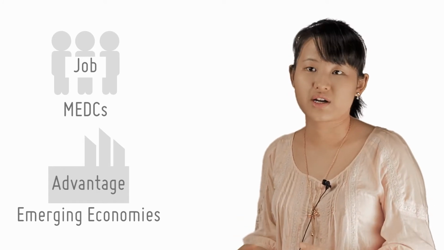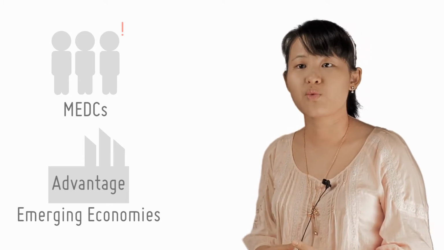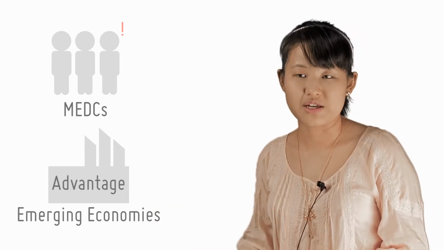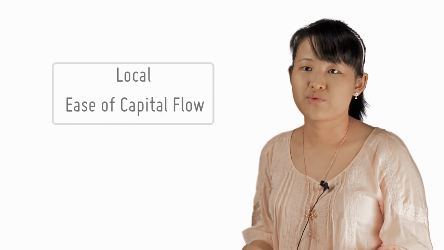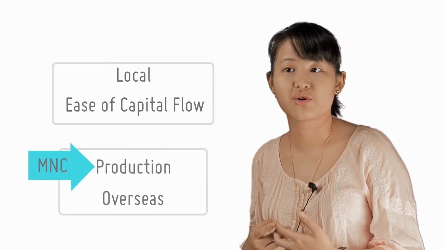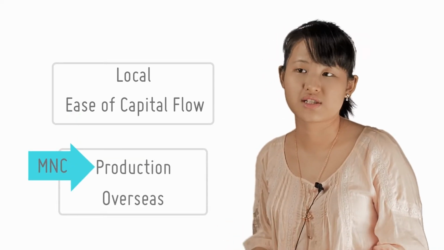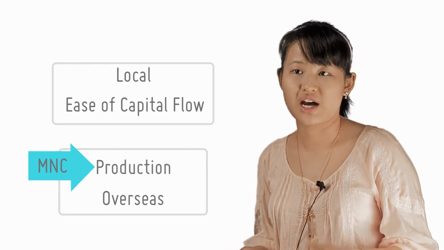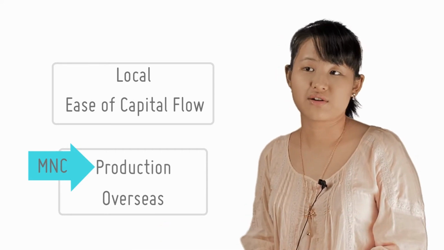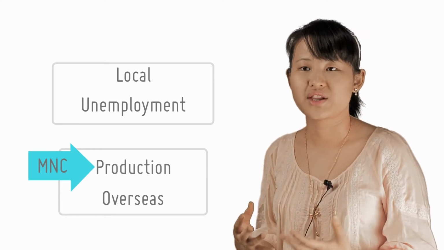And these low-skilled workers in the more economically developed countries will lose employment to the workers in other emerging economies, right? And also, the ease of capital flows will result in more offshoring and greater ease of moving production overseas. So that's what we mean when we say that MNCs are footloose. They tend to move their production to other places easily, and that will result in job loss or uncertainty and instability in the economy in general.